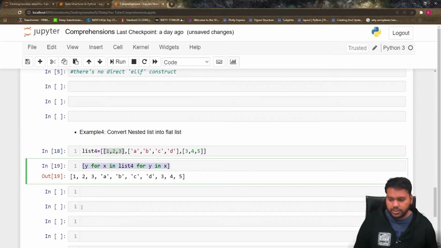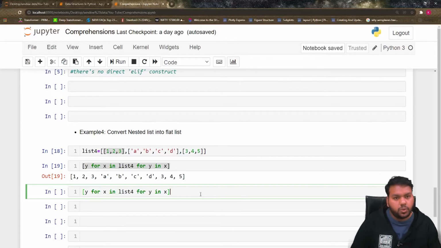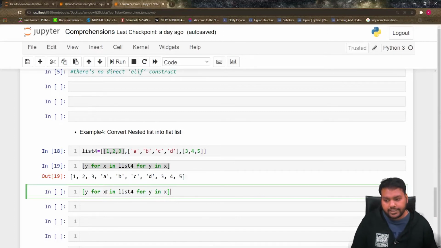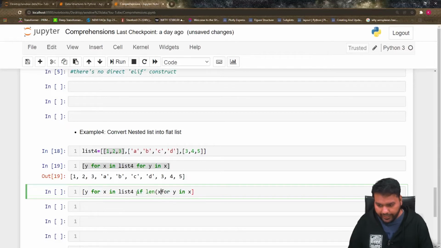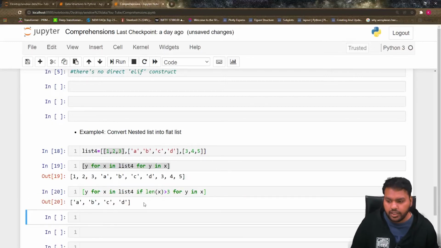Now suppose I want to put an if condition. What condition do I want? I want to see only the elements whose list length is greater than 3, that is, I have only one list whose length is 4, so I want to see that final list only. Where do I need to put the condition? For x in list4 it will traverse list4, then for y in x, and since this x is also a list, I want to write the condition here, because before that it should check. So I write: if length of x is greater than 3, then it should print. Let's see, I will get A B C D as the result. So like this you can play.